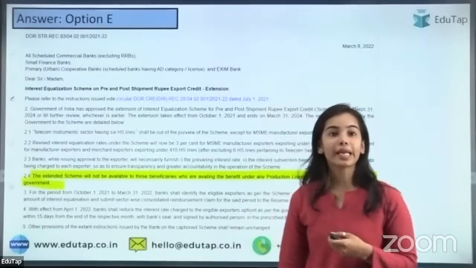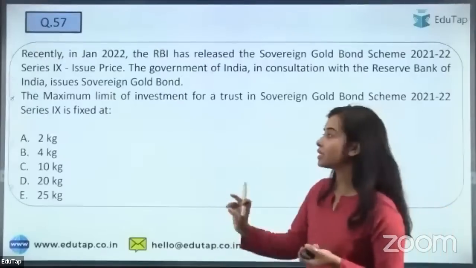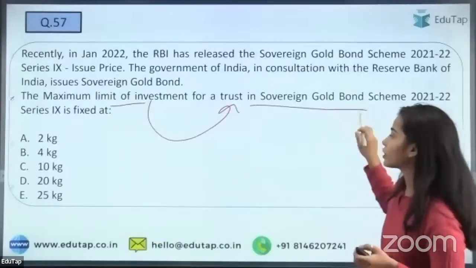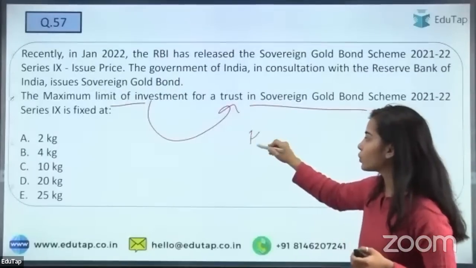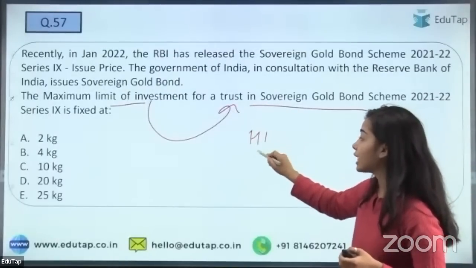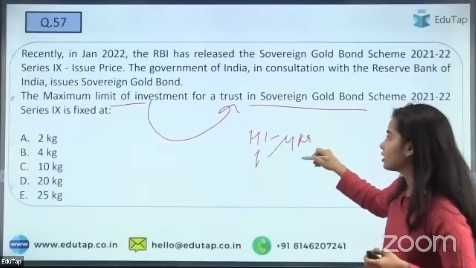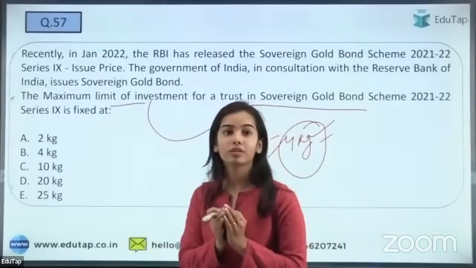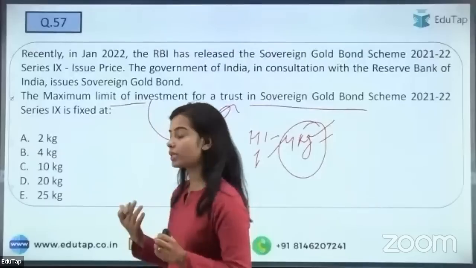So yes. The next question for you all is regarding the sovereign gold bond: what is the maximum limit of investment for a trust in sovereign gold bond? For Hindu undivided families or individuals, the limit is 4 kg of gold, but the maximum limit for the trust is what? For a trust in sovereign gold bond, I am getting the answer.